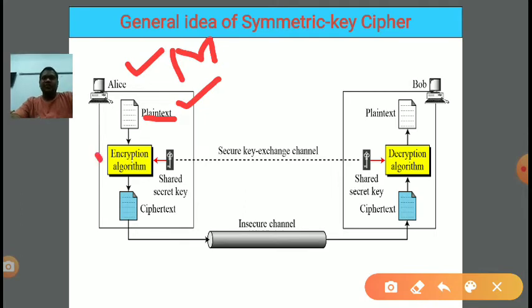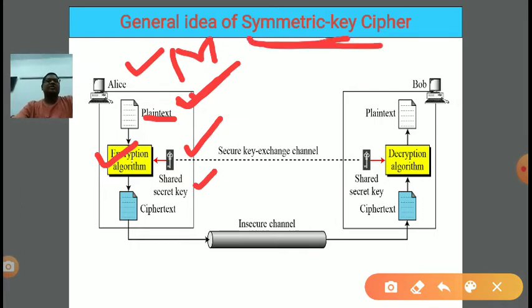The algorithm's name is what? Encryption algorithm. Now the encryption algorithm requires one input, plain text, and the other input is what? Key. Here I have written a line, shared secret key. Shared secret key means, since the cipher is a symmetric key cipher, we are using the same key at both sender and receiver.